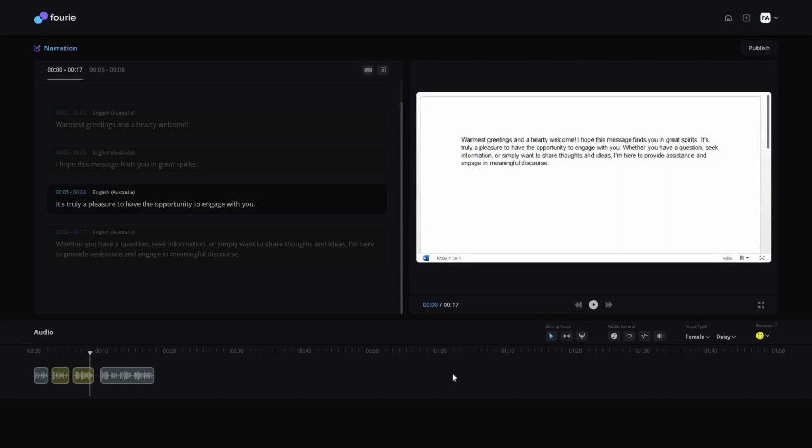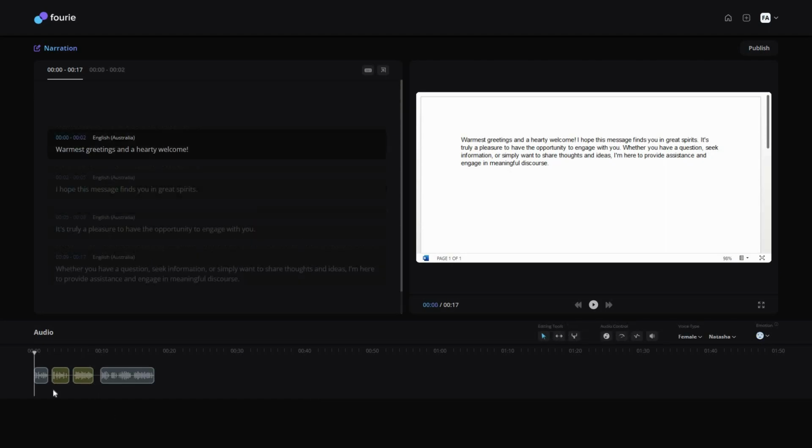So if you noticed, there are various different voices for this text. The whole text does not have one single speaker. You can also add different speakers. For example, this is one sentence. So this is one sentence and this is another sentence. So once you have a new sentence, you can add a different speaker to that sentence.